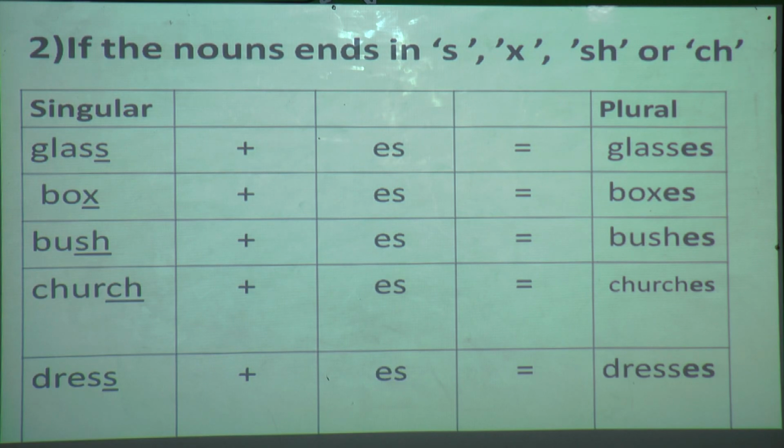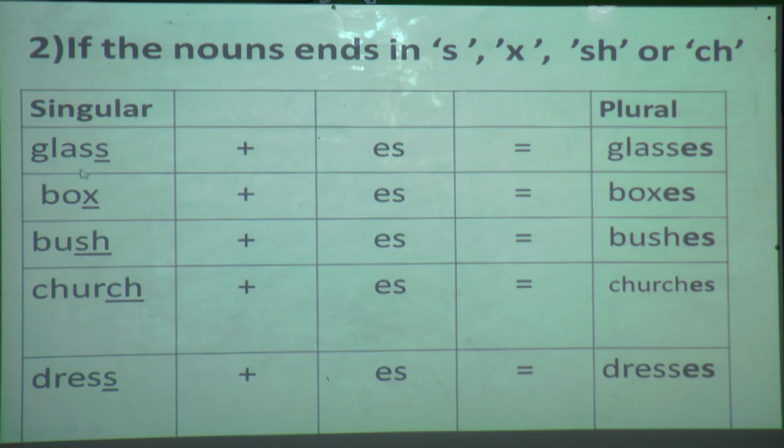When a noun ends with s, x, sh or ch, only when they end with these letters, you are going to add es to the word, and thus we can make it plural. Now we are going to see with the help of examples. Ready students?